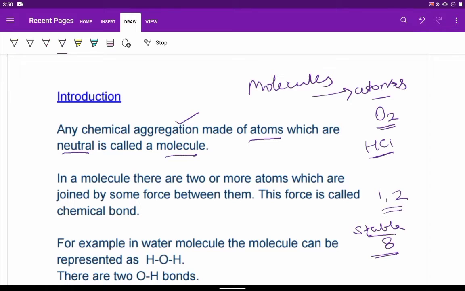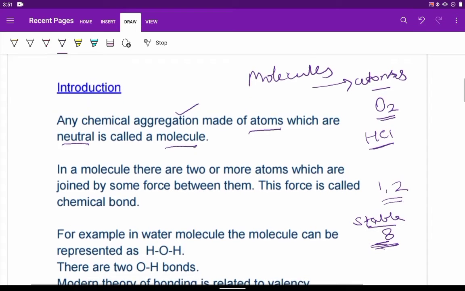Since their octet is complete, in case of noble gases the octet is complete, so they do not chemically combine. Other atoms also try to attain stability by attaining an octet, that is complete 8 electrons in the outermost shell. So that is one of the reasons.